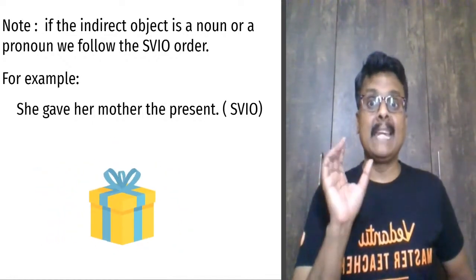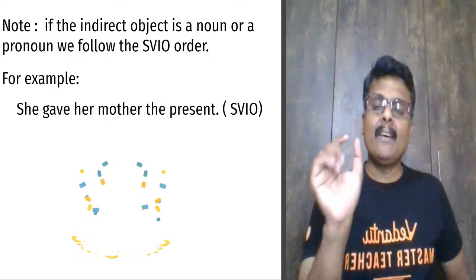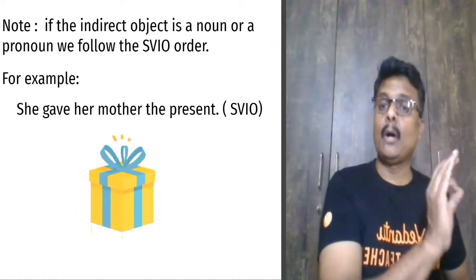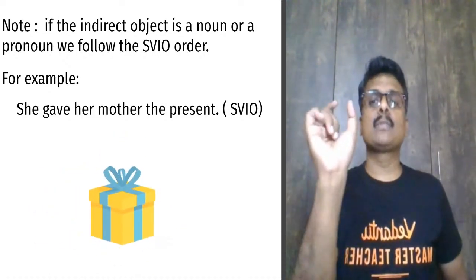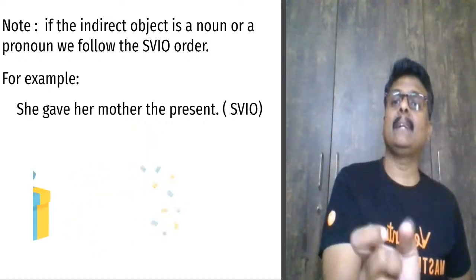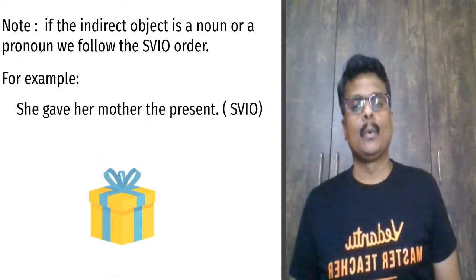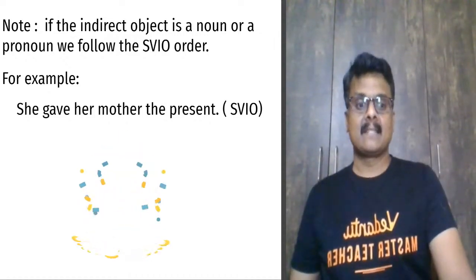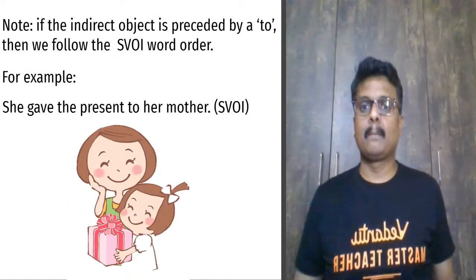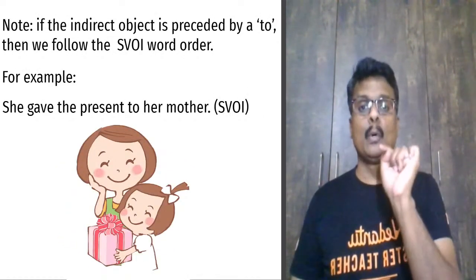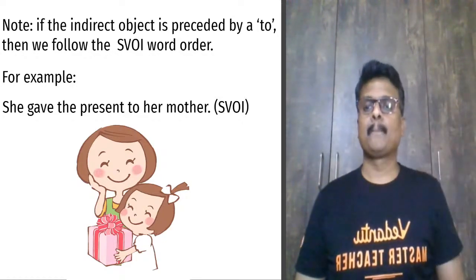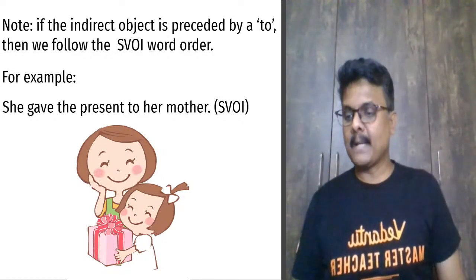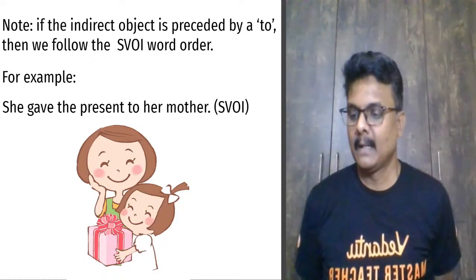it's a clear noun, right? So whenever the indirect object is a noun or a pronoun, always use subject, verb, indirect object, and then object. SVIO. But whenever before the object there is a to, the word to, use SVOI. Example, she gave the present to her mother. My dear kids,